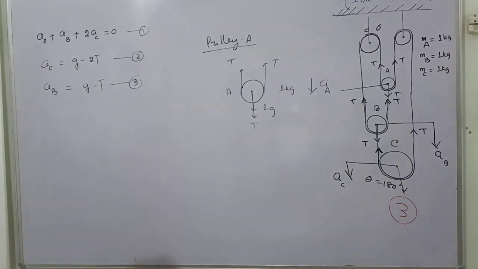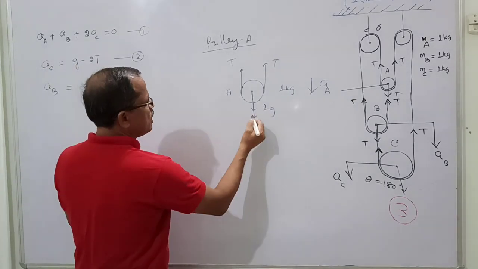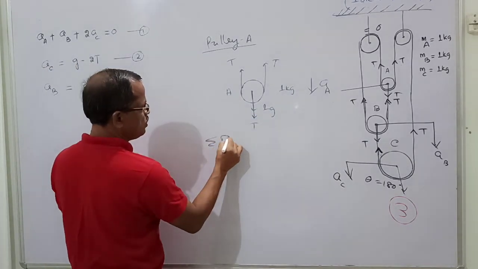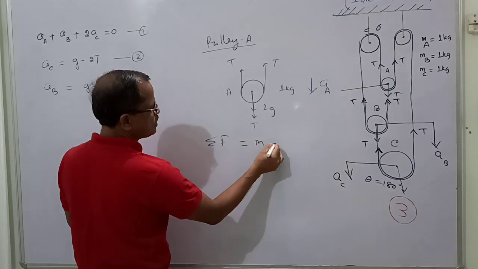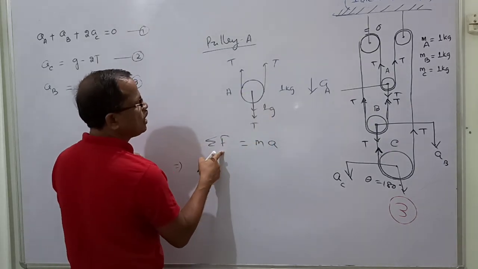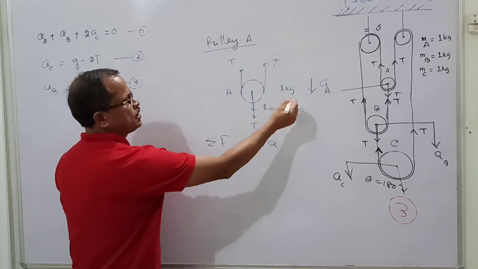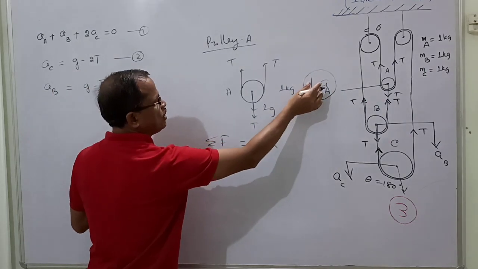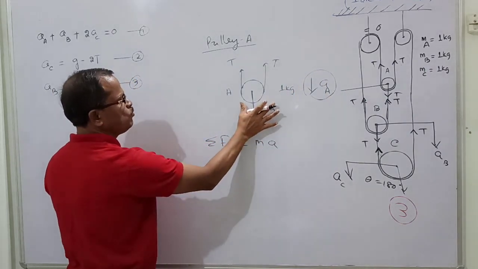Now I will apply the equation. Net force on the body is equal to mass into acceleration. The acceleration is downward, so the net force will be downward. Since I am showing acceleration is downward, obviously net downward force is more.